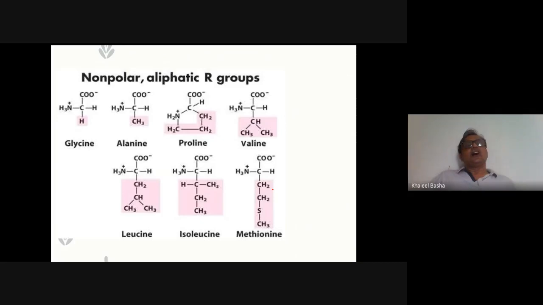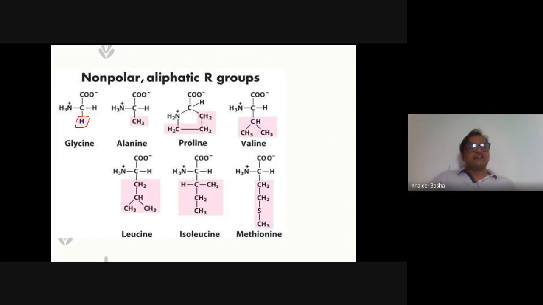Non-polar aliphatic R groups. If you look closely, it is clearly seen here in this PPT. The non-polar aliphatic R groups include glycine, whose R group is only H. It contains the H group. One more thing you can understand from glycine: it is a non-asymmetric carbon atom, which is not surrounded by 4 different groups.